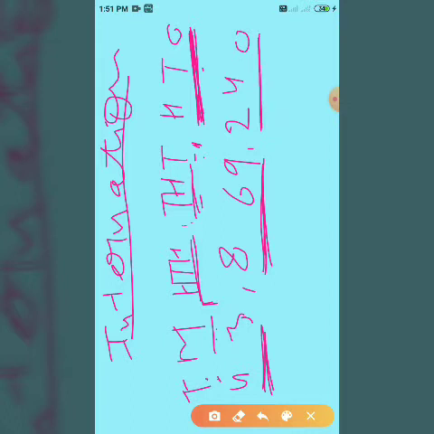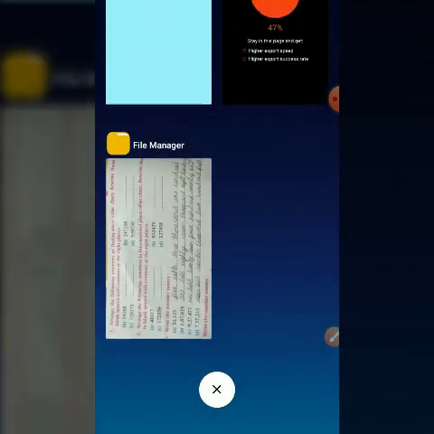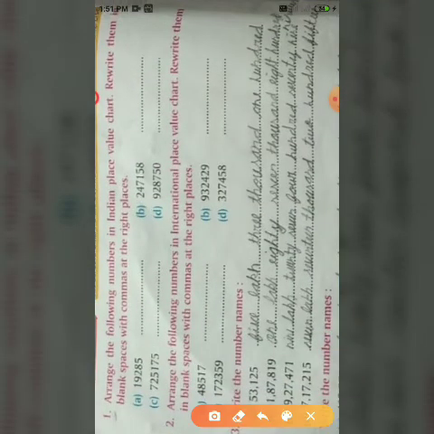So I hope you have understood the Indian place value system and the international place value system. Let's discuss the exercise, exercise third. Your third exercise, question number 1: arrange the following numbers in the Indian place value chart. Numbers are given there. We have to arrange these numbers; there is no comma, so simply we have to insert the commas and the number will be in the Indian place value system.